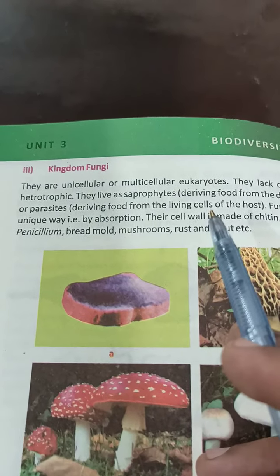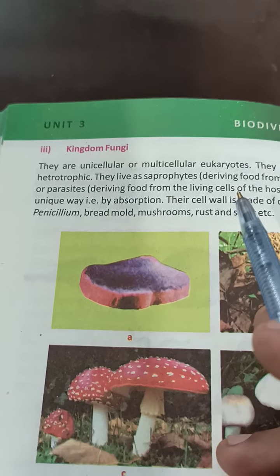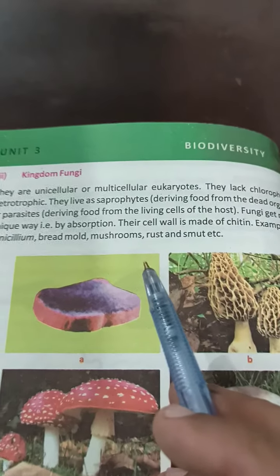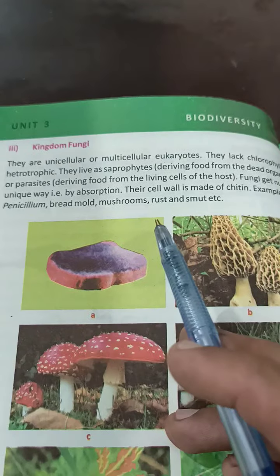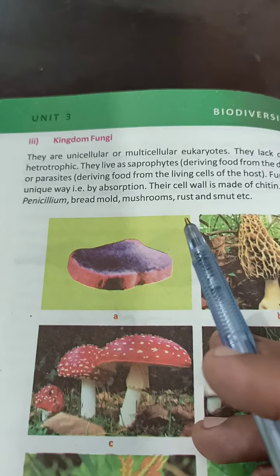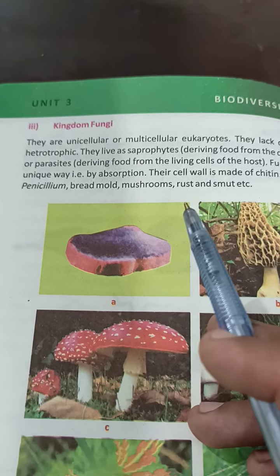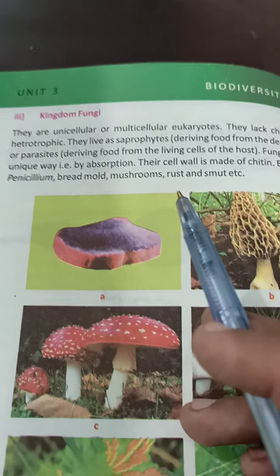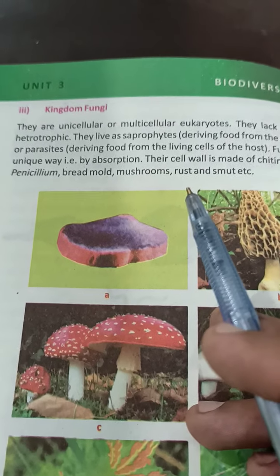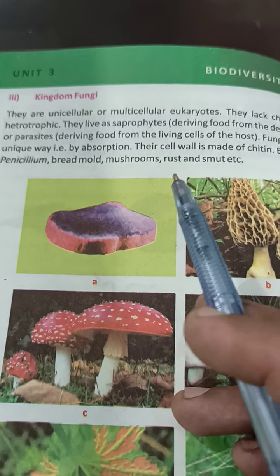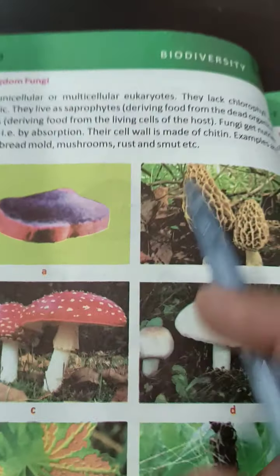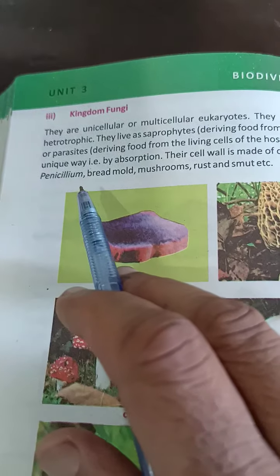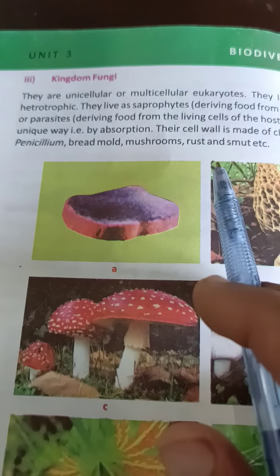They lack chlorophyll. Chlorophyll is absent in their cells. That's why they are heterotrophs and cannot prepare their own food. Some fungi are saprophytes, which get food from other dead organisms, and some fungi are parasites, which get food from other living organisms. The fungi's intake of food is unique, different from other organisms. They get food by the process of absorption. Their cell wall is made up of chitin. Examples are bread mold, penicillium, mushroom, rust, and smut fungi.